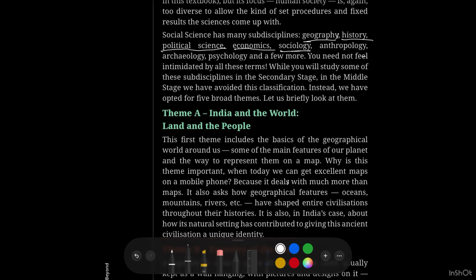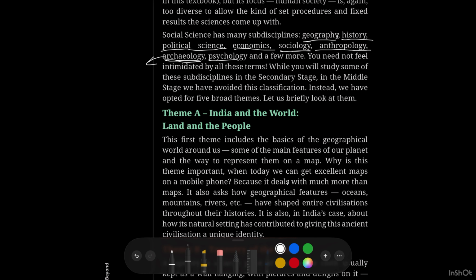Sociology means the study of society and the surroundings. This generally comes under sociology. Anthropology is also a study of the human. It also focuses on human ecology, human evolution and human behavior. Archaeology is the study of past things. This generally comes under archaeology. Psychology is the study of the state of the mind of human beings.